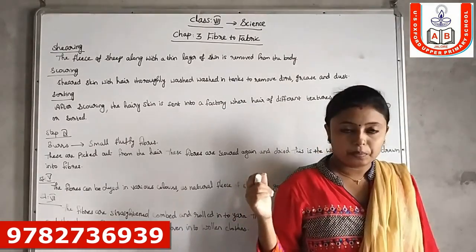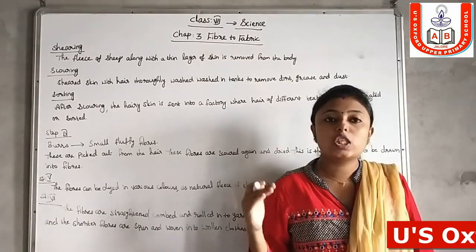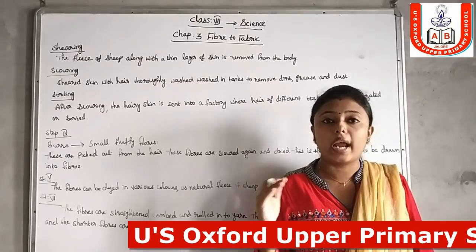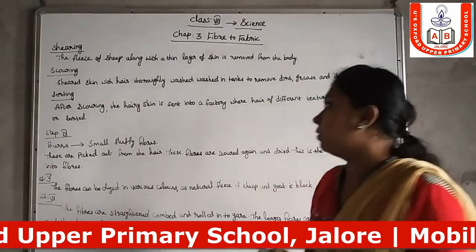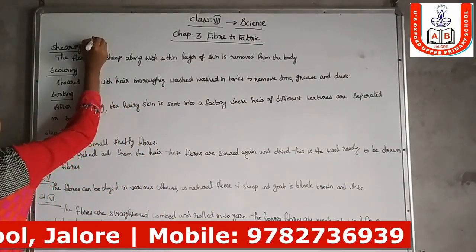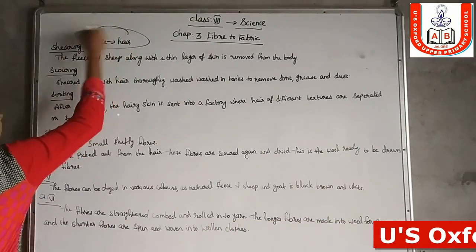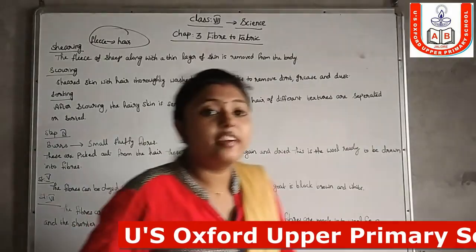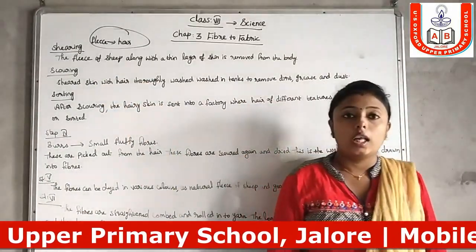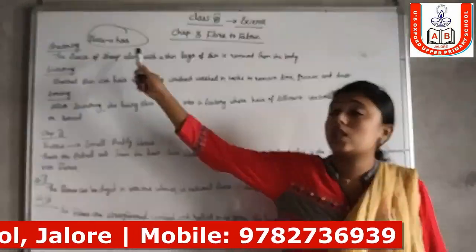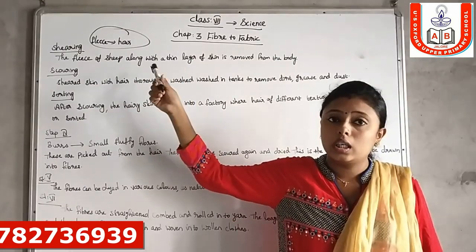First of all, we all know that wool is obtained from the fleece or hair. Fleece means hair. The wool is obtained from the fleece or hair of sheep.